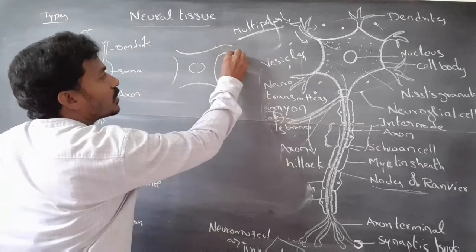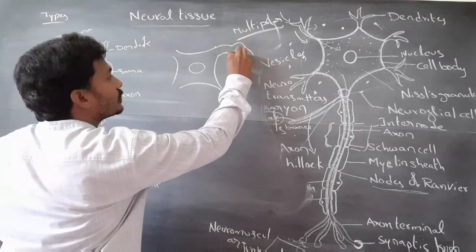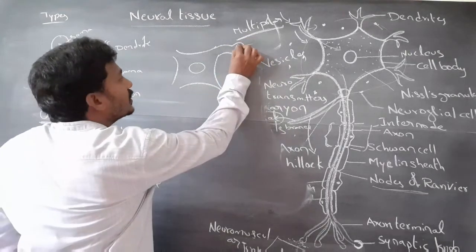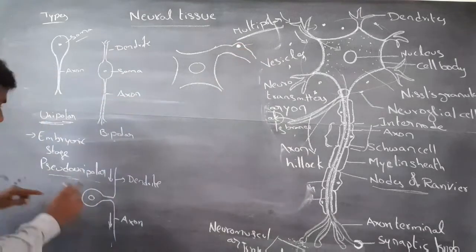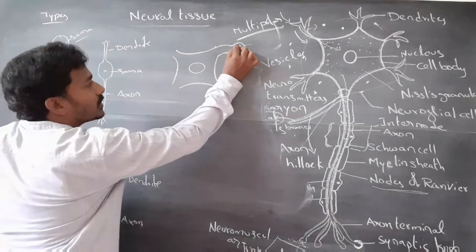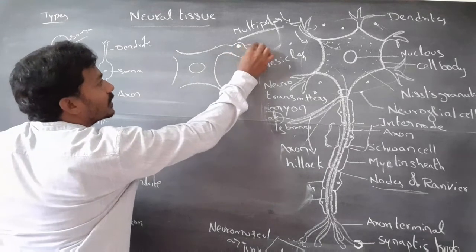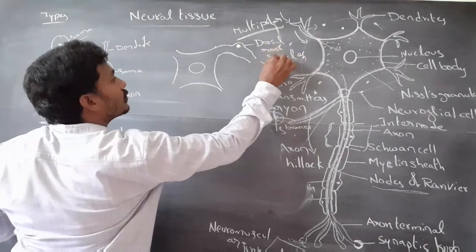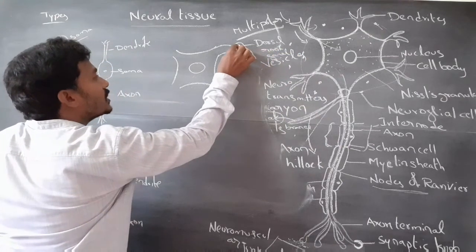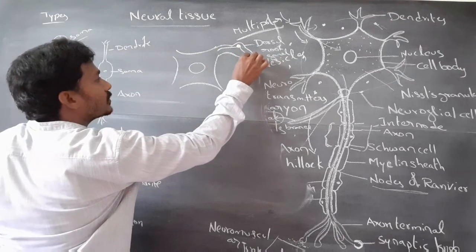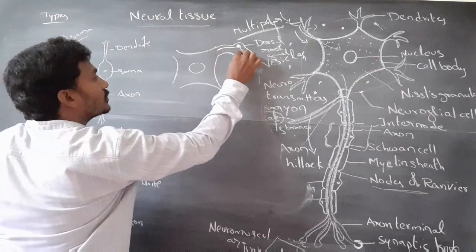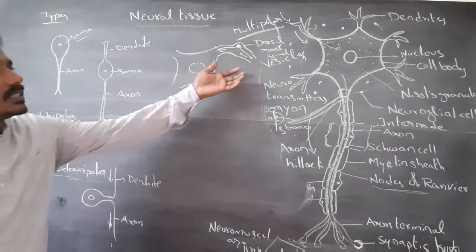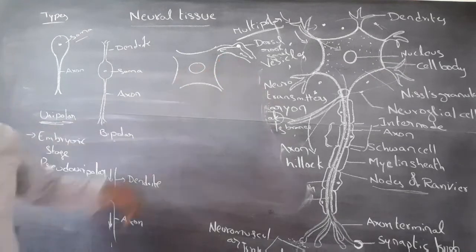dorsal root ganglia of the spinal cord. The pseudo-unipolar soma, the cyton or cell body, is present in the dorsal root ganglia. This is a pseudo-unipolar neuron. Pseudo-unipolar neurons are present in the dorsal root ganglia of the spinal cord.